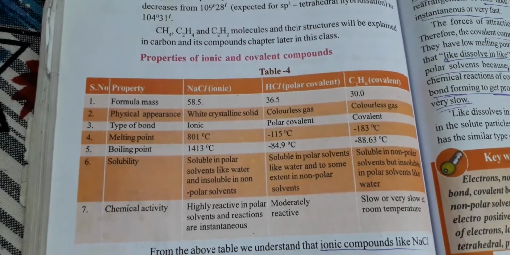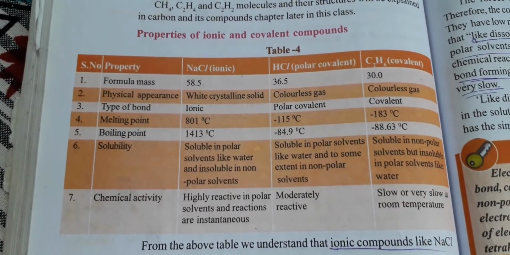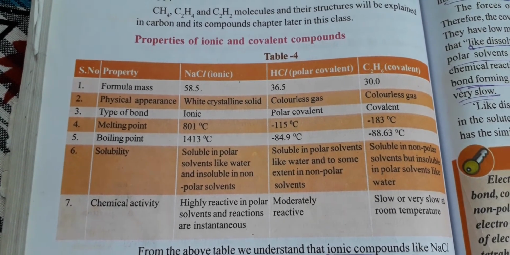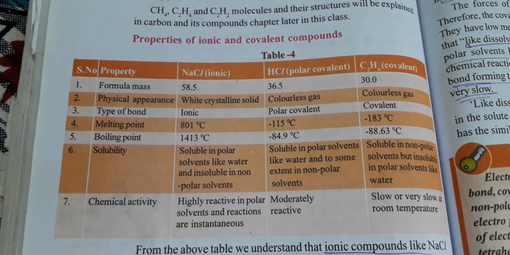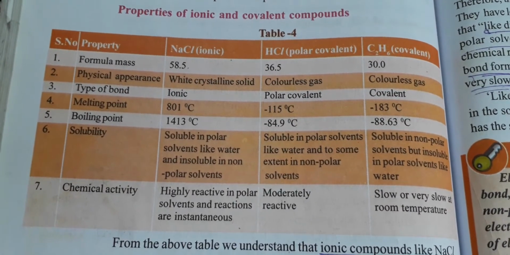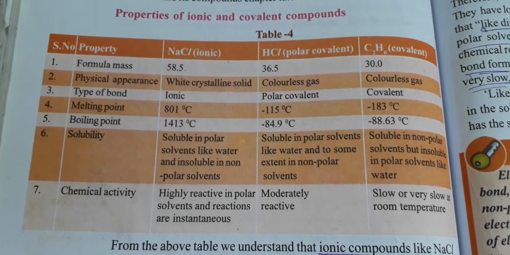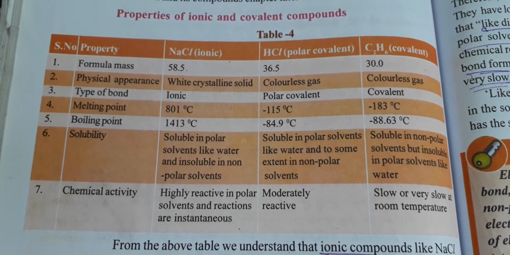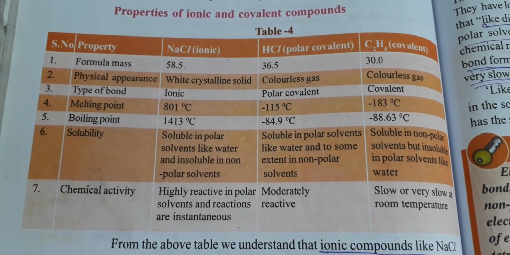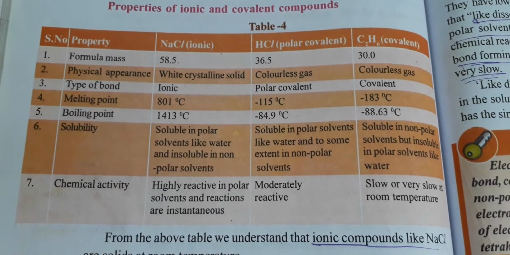Now we are moving to the last part of the chapter, understanding which properties are there for ionic and covalent bonds. You can go through the table here. This is from your textbook only. Afterwards you can give it a reading, or you can take a screenshot and copy it in your classwork if you don't have the textbook. So what is NaCl? It is an ionic bond. Mass is 58.5. HCl is a polar covalent.